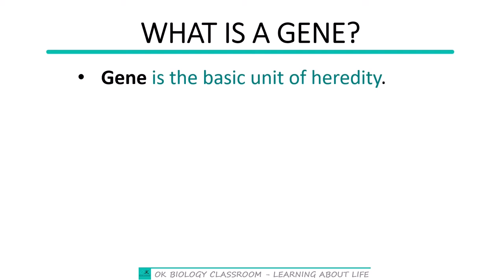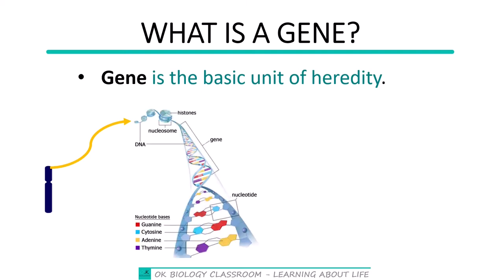Remember that in our lesson on DNA structure, we looked at the chromosome and we opened up the structure of the chromosome and we found out that the chromosome is made up largely of the DNA. Now, a portion of the DNA that contains information enough to cause a character to be passed on from the parent to the offspring is referred to as the gene. So note that if this is our chromosome, from the top here to down here, it contains DNA. And that is what I have opened up for you to see in here.